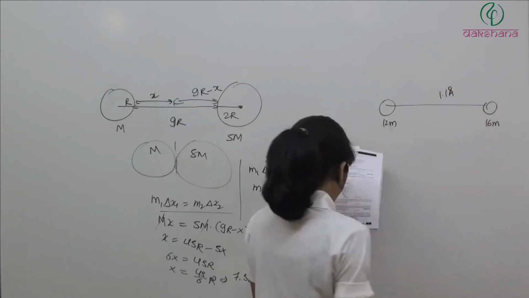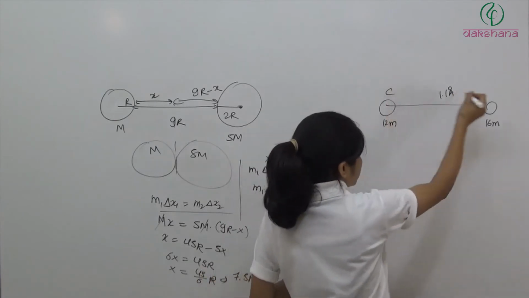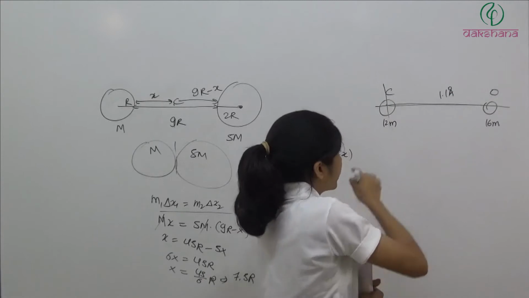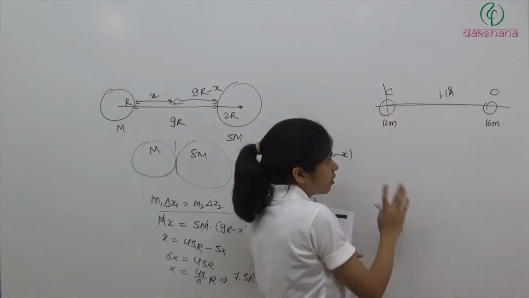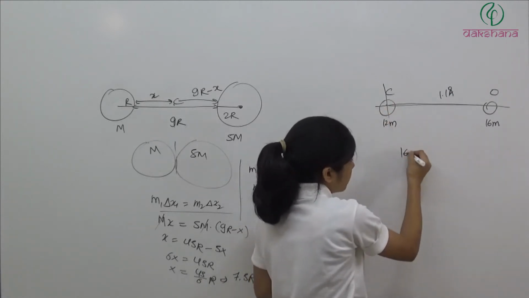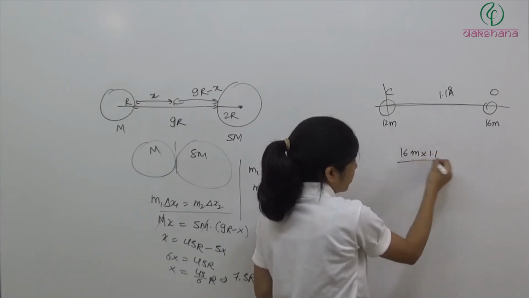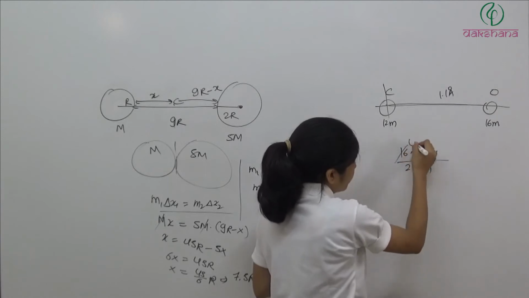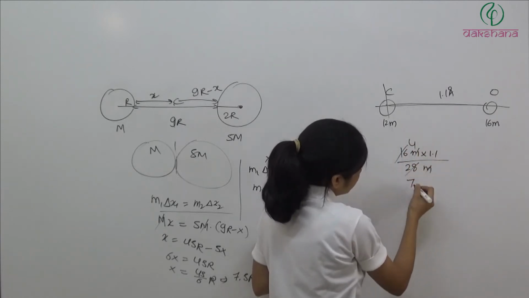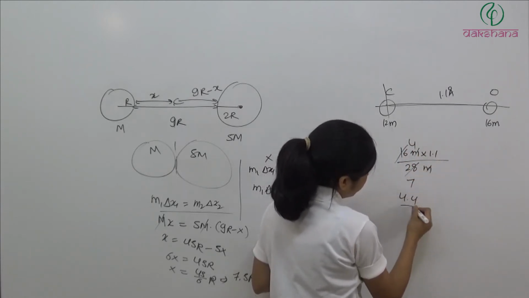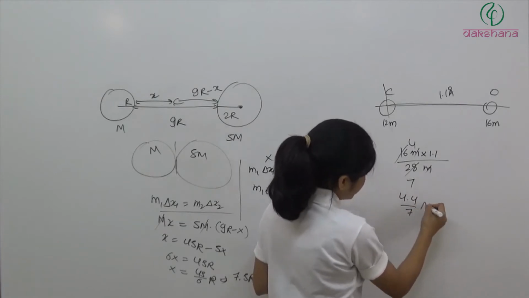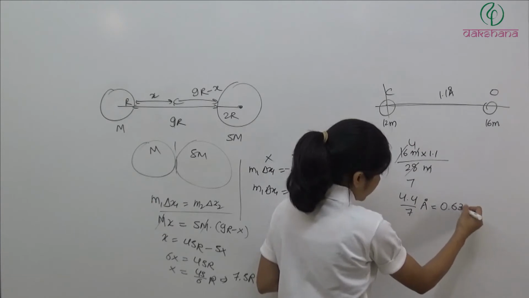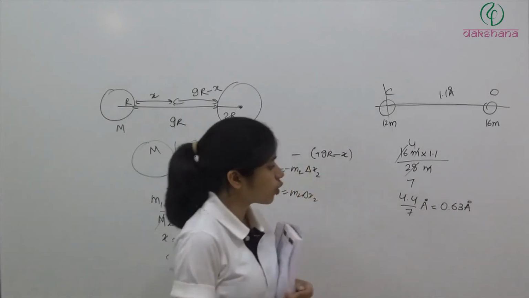So what we want to find out? Let's say this is carbon atom, this is oxygen atom. Let's say this is the origin. So from here, its coordinates are 0, 0. So this will be 0. Now 16 m is located at 1.1, divided by total mass of the system. So it will be 28 m. So we have 4.4 by 7 angstrom. So it will be 0.63 angstrom. It will be 0.63 angstrom.